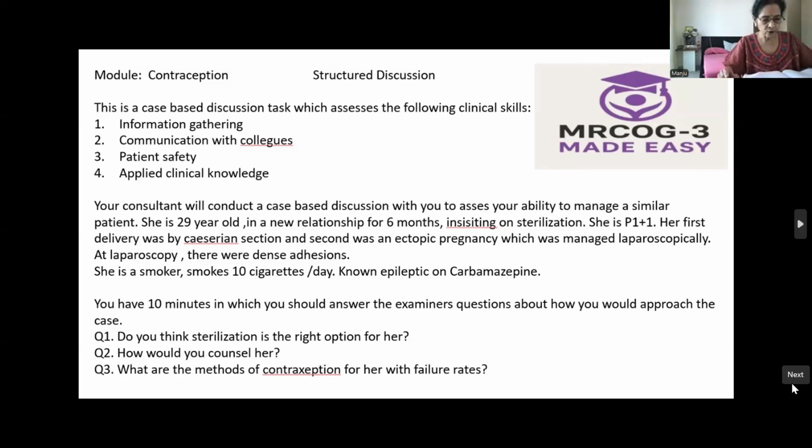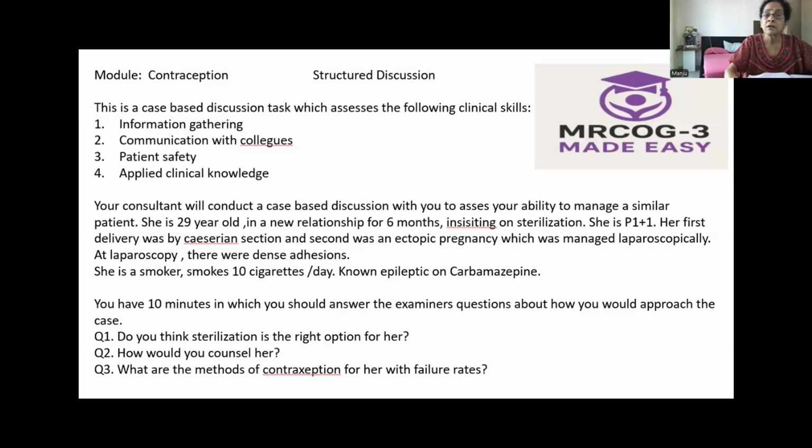Today we are going to talk about an important topic which you need to know about: sterilization. Sterilization means a patient who comes requesting sterilization. Then you need to counsel her depending upon the situation. So here this case scenario is like this. Again, it is a structured discussion, a case-based discussion with the examiner. He will be asking you a few questions, so you have to answer whatever he asks.